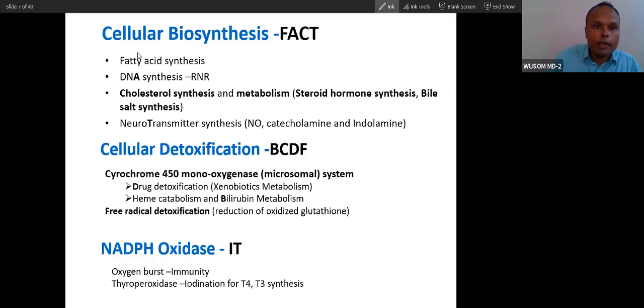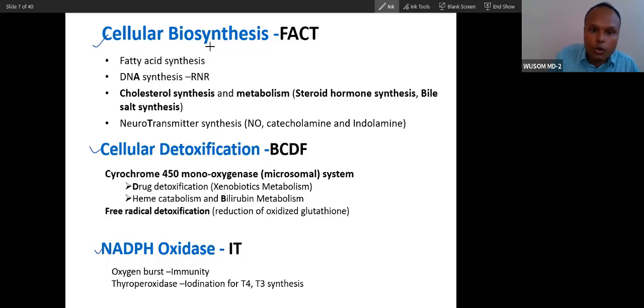So you can easily remember, I have already told you. So what is the purpose of this pathway? You can remember cellular biosynthesis first, then second is cellular detoxification, and then NADPH. If you remember these three headings, you will remember everything, all the pathways. You will not miss even a single pathway.